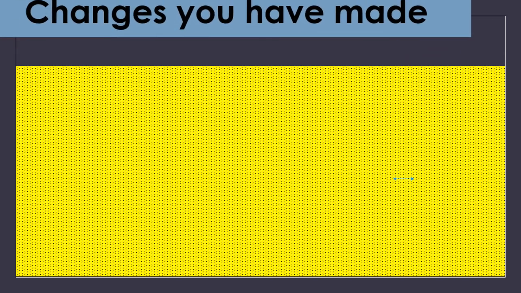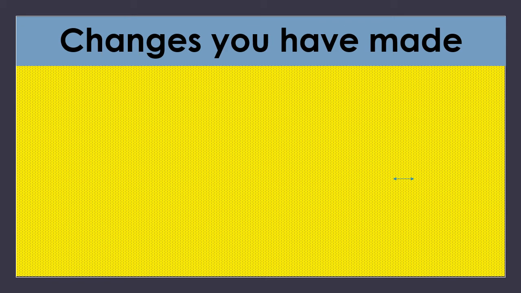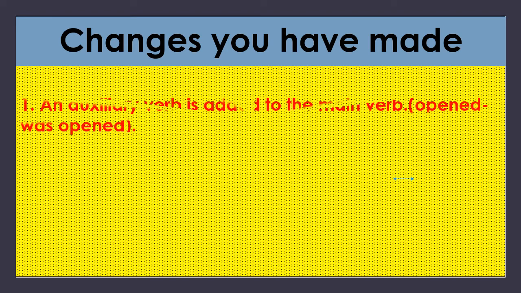Children, if you observe both the sentences, you find some changes that you have made. Look here. What are those changes? One, an auxiliary verb is added to the main verb. What is the main verb? Open. In active voice, opened is changed into was opened in passive voice. That is one change.